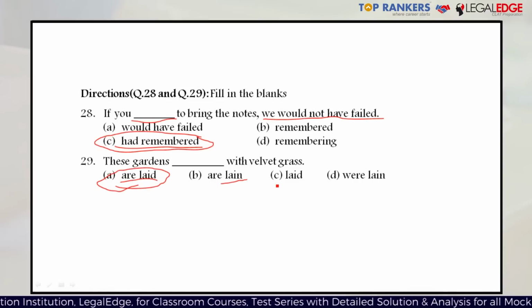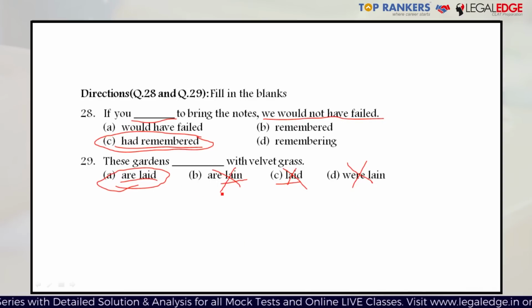Option C is eliminated because this would mean that the gardens are doing the action of laying down something with velvet grass, and it won't have an object. But since lay is a transitive verb, this does not make much sense. Again, the same argument applies for were lain as well. The only difference is that this has been expressed in past form. Were lain is incorrect because lie is an intransitive verb, and are lain is also incorrect because lie is an intransitive verb. So the right answer is A. The gardens are laid with velvet grass.